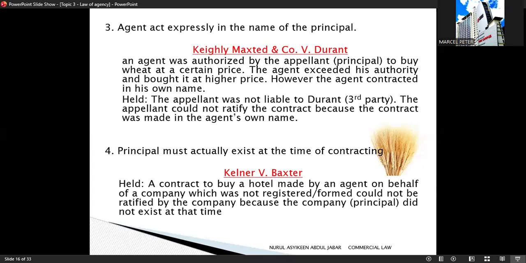So let's look at condition number 4: principal must exist at the time of contract. Another important condition is that the principal must already exist at the time the contract is made. So if the principal did not exist, then ratification is not possible. Let's look at the case Kelner versus Baxter. In this case, an agent made a contract on behalf of a company, but the company was not yet registered and formed at the time. So the court held the company could not ratify the contract because the company did not exist when the contract was made.